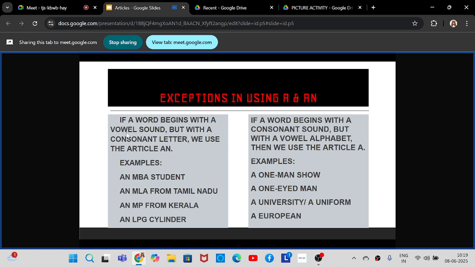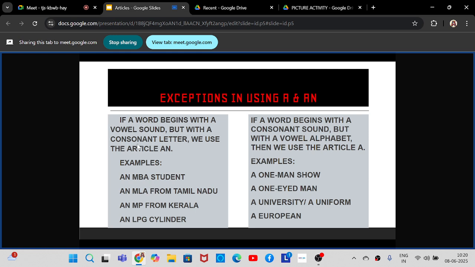If a word begins with a vowel sound but with a consonant letter, how is it possible? A word will begin with a vowel sound, but it will start with a consonant letter. So the alphabet is a consonant, but the sound will be that of a vowel. Interesting, no? Consonant letter, but the sound is that of a vowel. What do you have to do at that time? Focus on the sound. What sound is that? Vowel sound. So we have to use the article an.